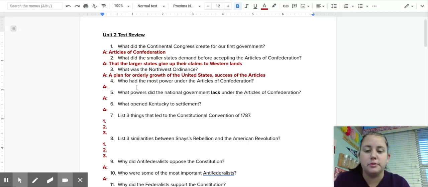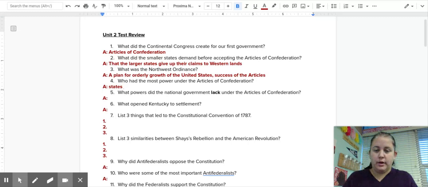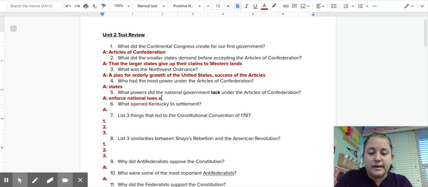Number 4, who had the most power under the Articles of Confederation? Well, that is the states. The state governments kept tons of power, which really is what number 5 is then asking about. What powers did the national government lack under the Articles of Confederation? They lacked the two most important powers. The states got these powers. They lacked the power to enforce national laws and the power to levy taxes, which means to give taxes. And so the national government was very weak under the Articles of Confederation. That was done on purpose.